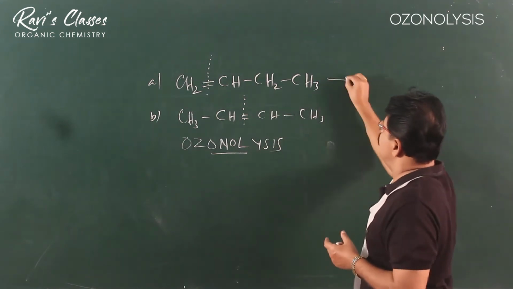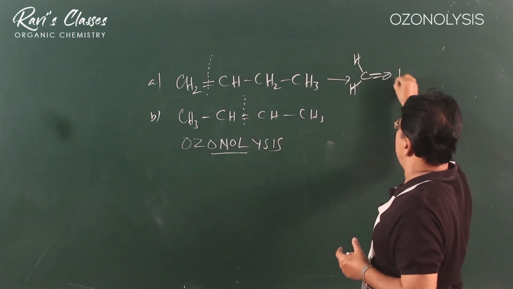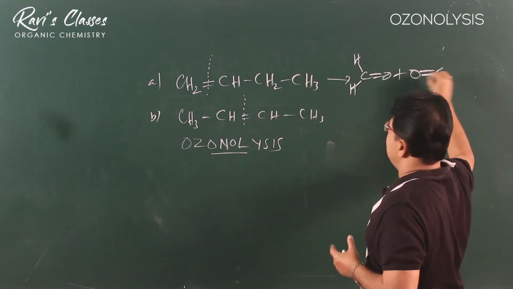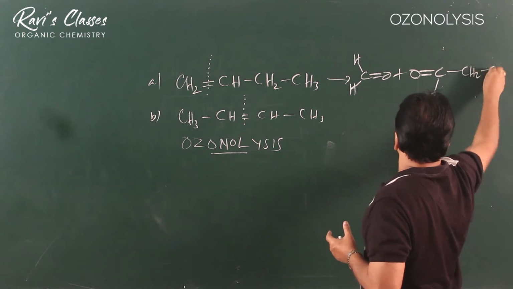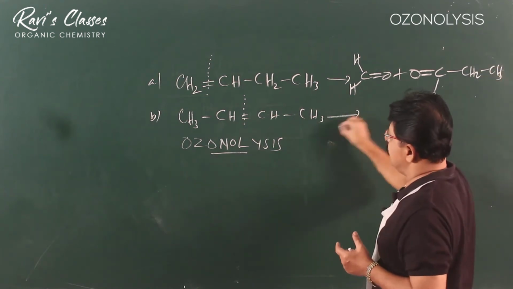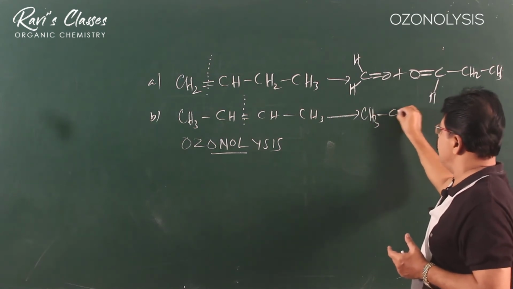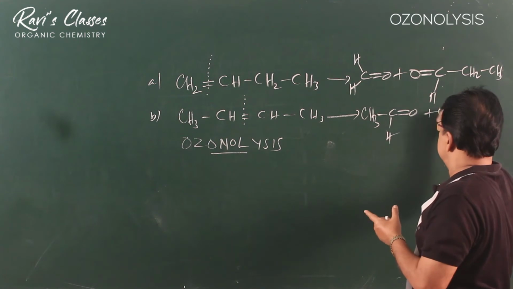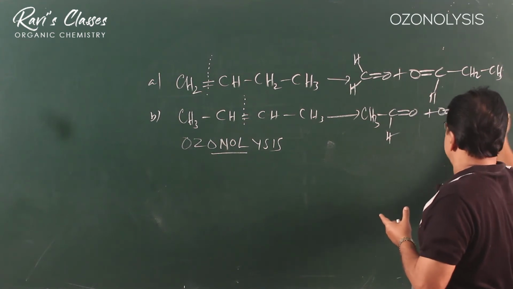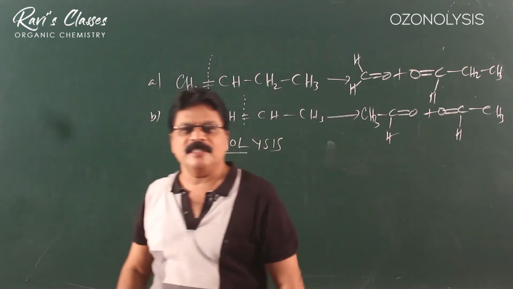This will break. I am writing the H clearly, O double bond C, H, CH2, CH3. Here it will break, and you have CH3, C double bond O, I am writing that H here, plus C double bond O, CH3. So this is called the ozonolysis reaction.